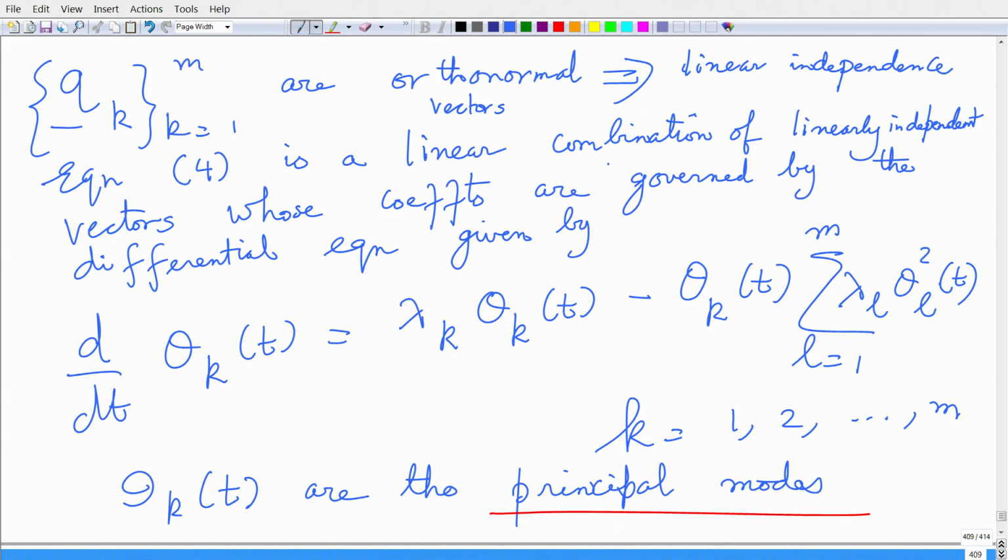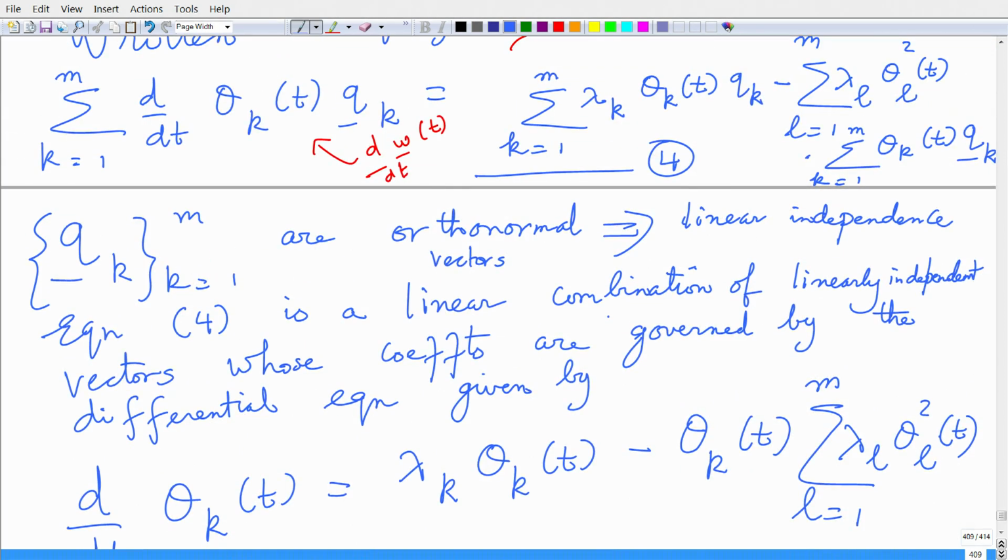And since they are orthonormal, by the basic property in linear algebra, they are linearly independent. So, if you look at this equation 4, this is nothing but a linear combination of linearly independent vectors, right. These q k's are eigenvectors that are orthonormal. This implies they are linearly independent, and equation 4 is a linear combination of linearly independent vectors whose coefficients are governed by a differential equation.